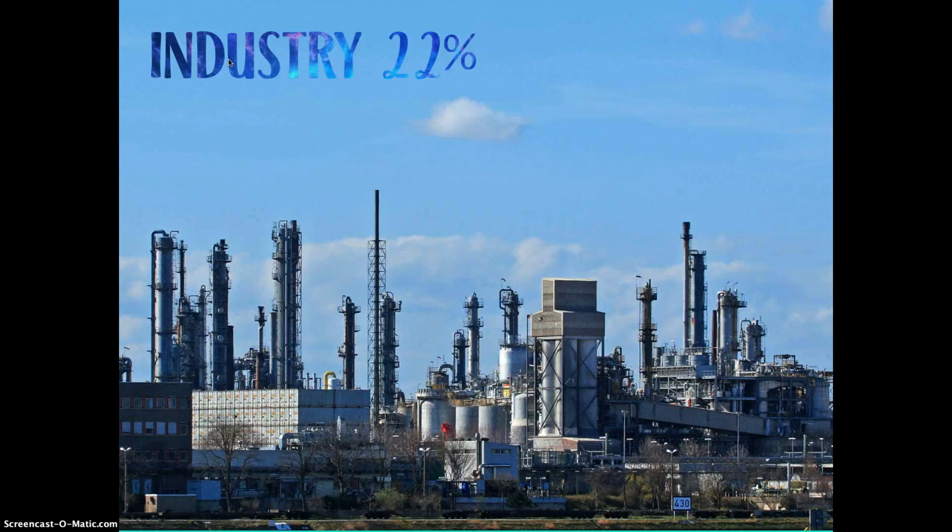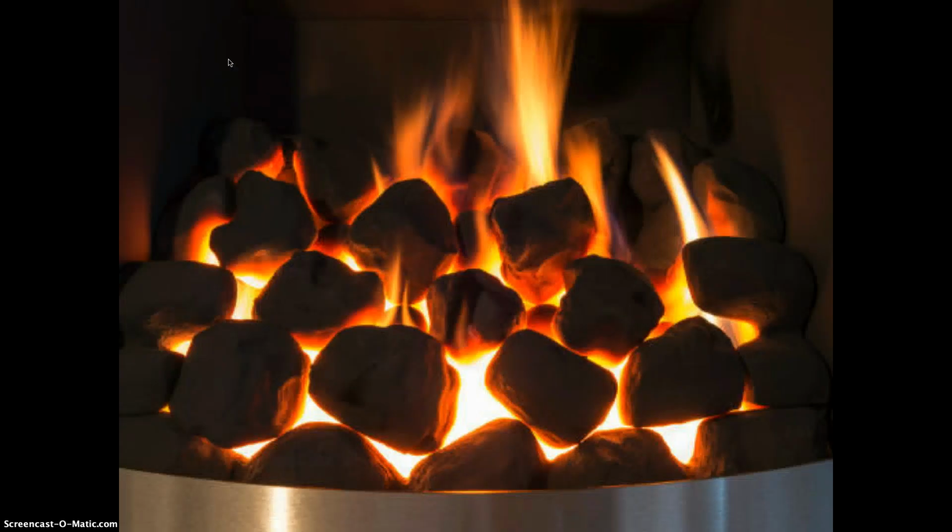So we use fossil fuels and nuclear energy to make things. Anybody know one thing we make from that? Plastic. Really important thing we need, right? From fossil fuels. Number 4 is heating. If you don't have an electric water heater or a stove, an appliance, you're going to use fire to cook food, fire to boil water, right? So we use heating.